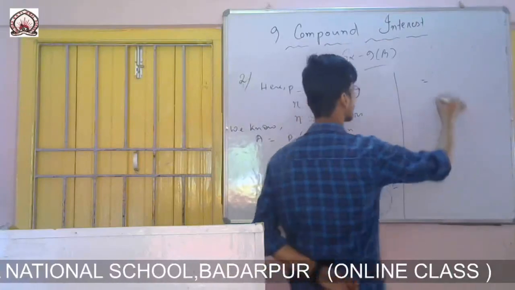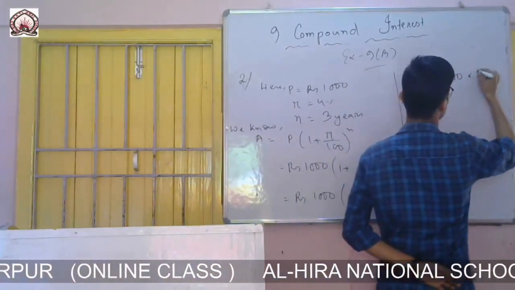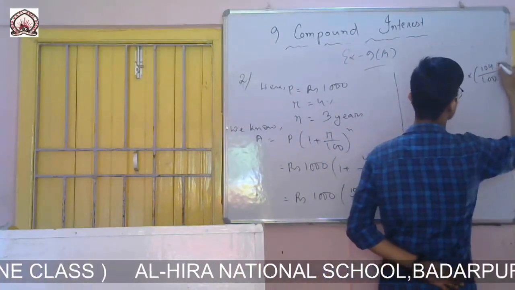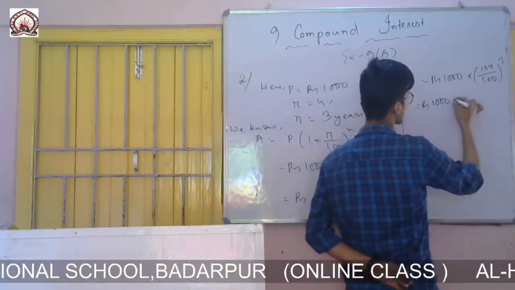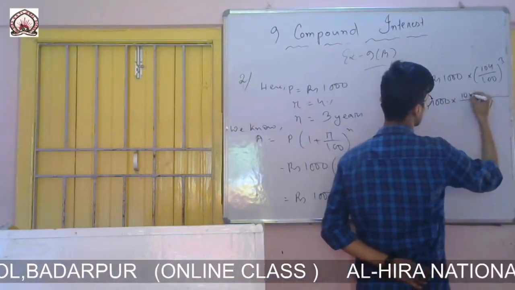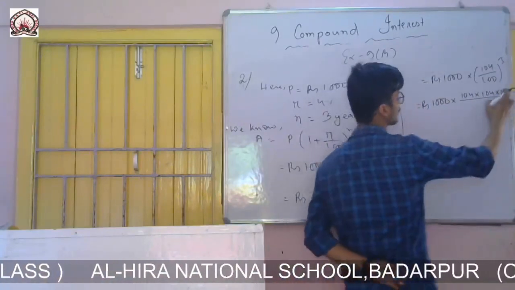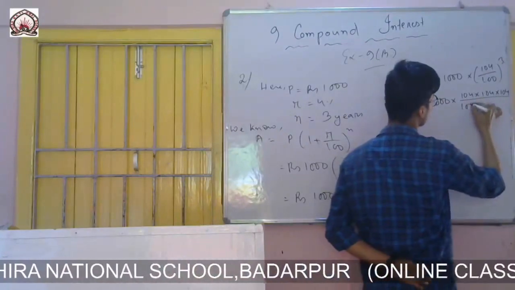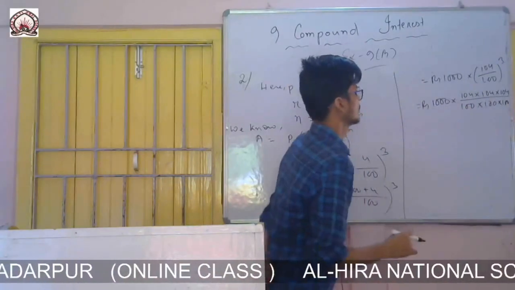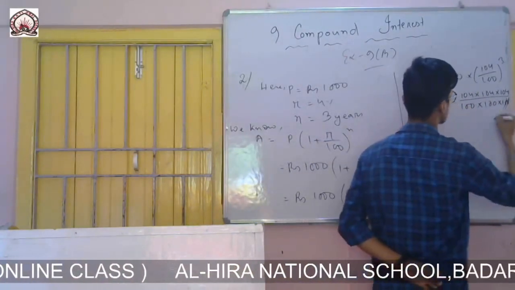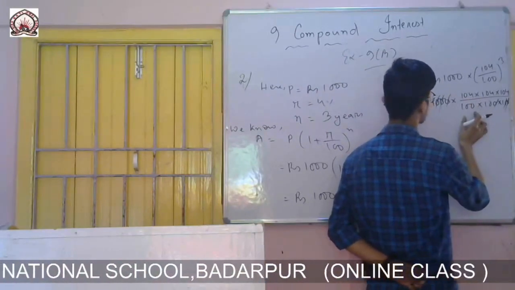which equals rupees 1000 into 100 plus 4, that means 104 by 100 whole cube, which I can write as rupees 1000 into 104 into 104 into 104, 104 3 times, and 100 cube also the same, 100 into 100 into 100. Okay. So now simple, I will cancel from this side. 2 0s cancel, 1 0 and 1 0 cancel. They are left 10 and 100.